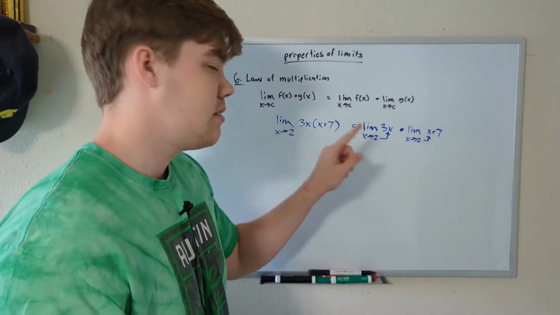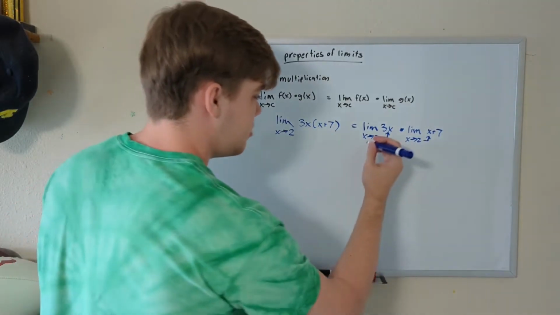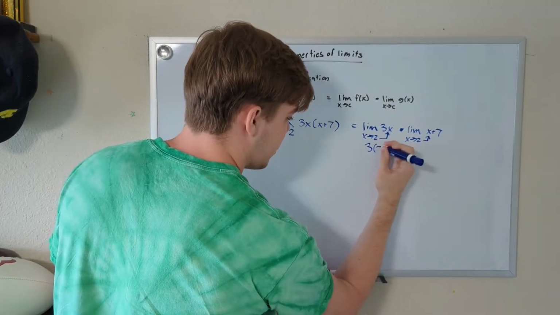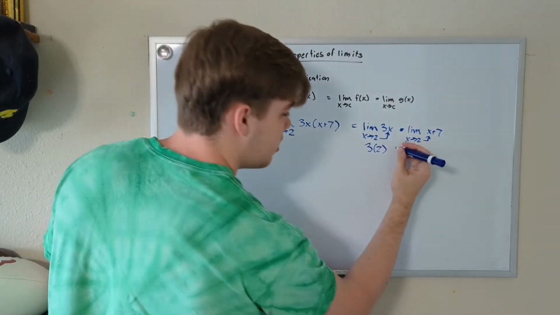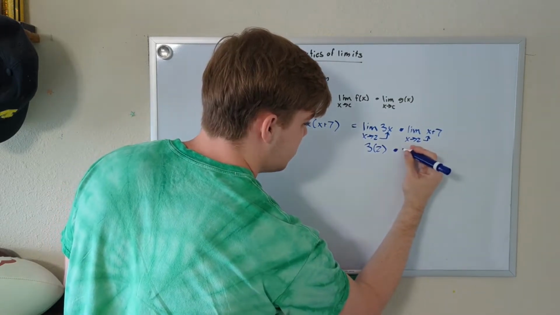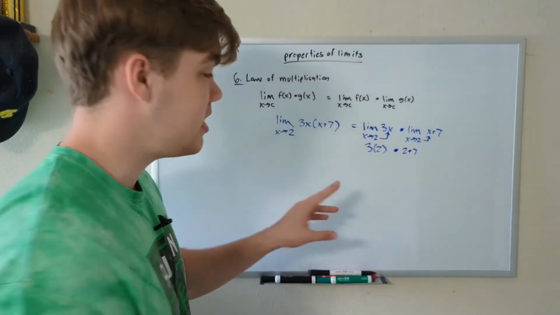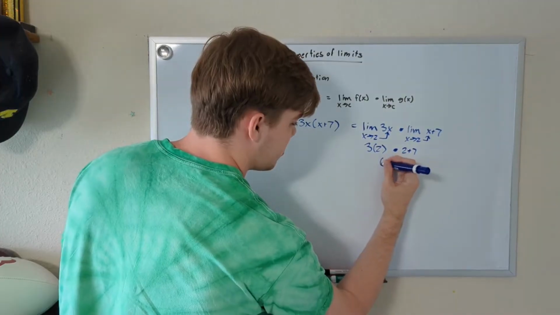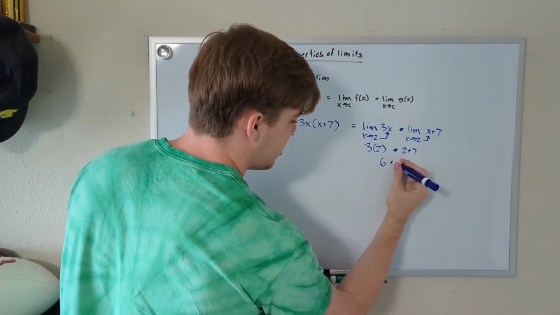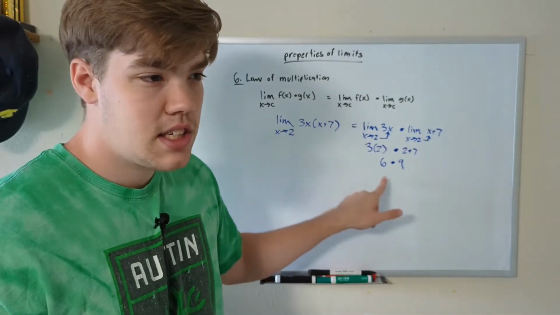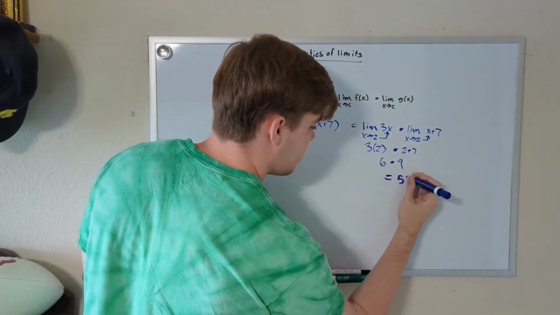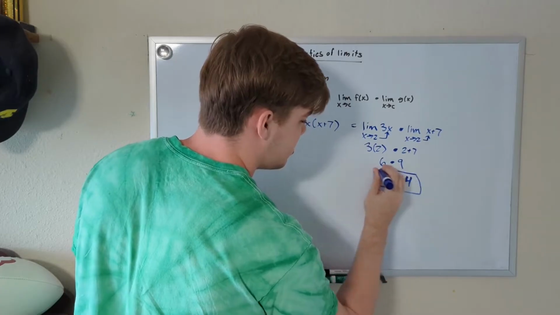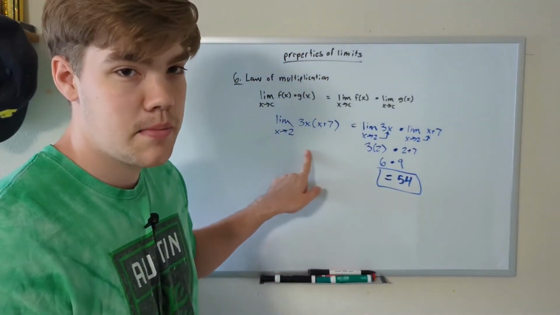The limit as x approaches 2 of 3x is equal to 3 times 2 when we plug in 2 for x, and the limit as x approaches 2 of x plus 7 is just, well, 2 plus 7. Let's simplify these down a little bit. 3 times 2 is equal to 6. 2 plus 7 is equal to 9. Now that we simplified it down, 6 times 9 is just equal to 54. And that is the limit of this problem.